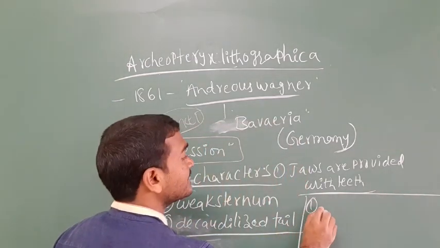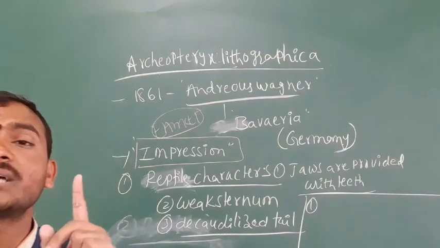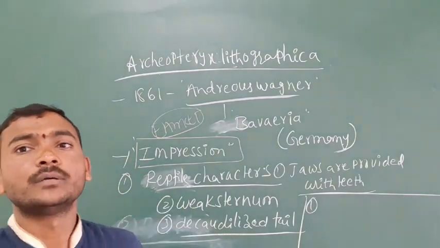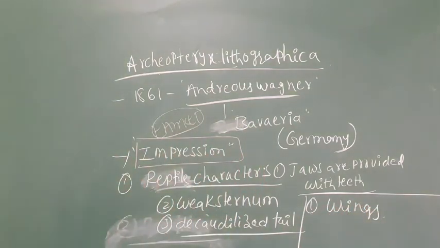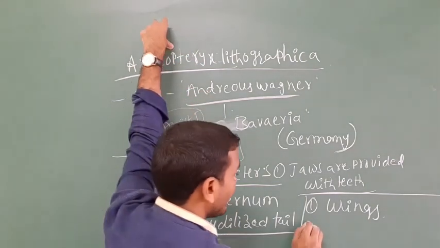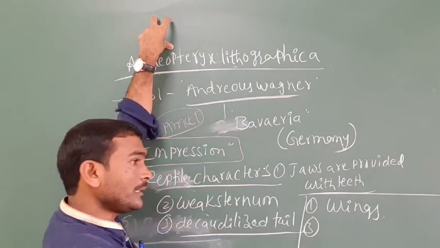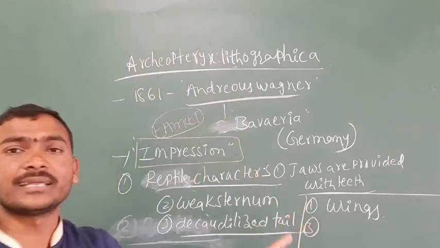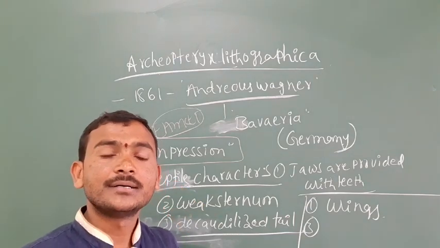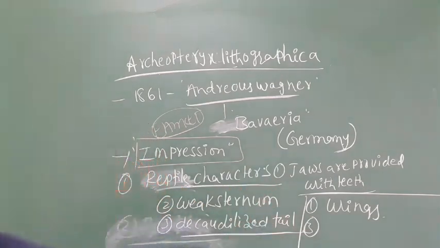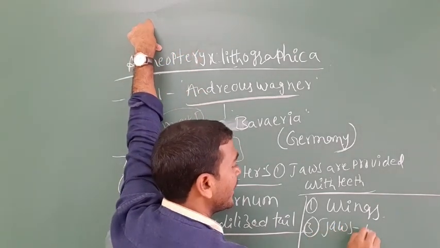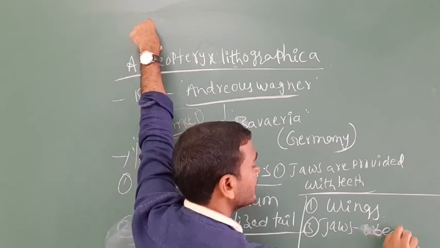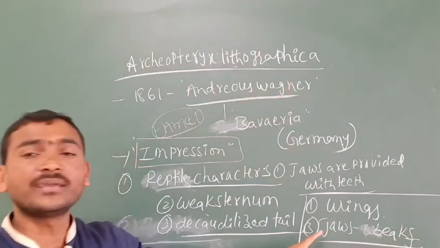The first bird character is that wings are present. The forelimbs are developed into wings. Then, the jaws are modified into a beak.